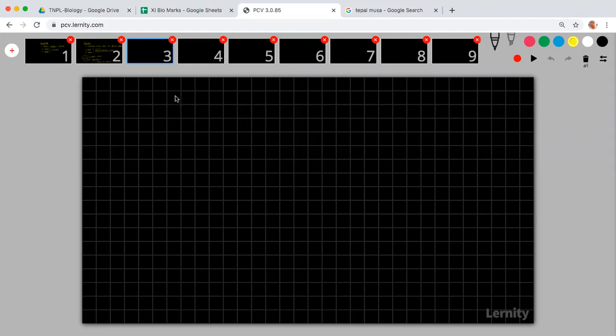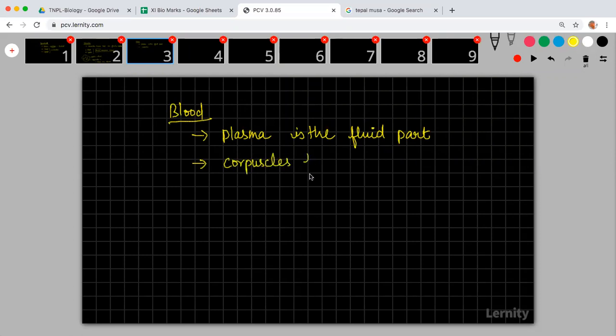So now let us see blood. We are going to study about blood. The matrix is called plasma. Plasma is the fluid part, on which corpuscles float.